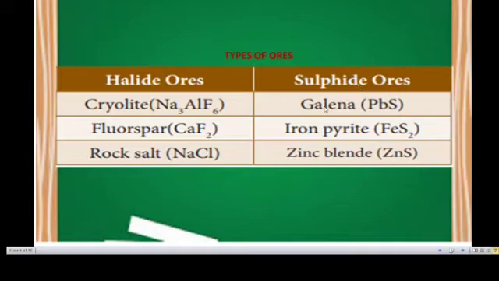Sulfide ores: galena, lead sulfide, lead ore. Iron pyrite, iron ore, iron sulfide. Zinc blende, zinc ore, zinc sulfide. Sulfur is present, so this is called sulfide ores.